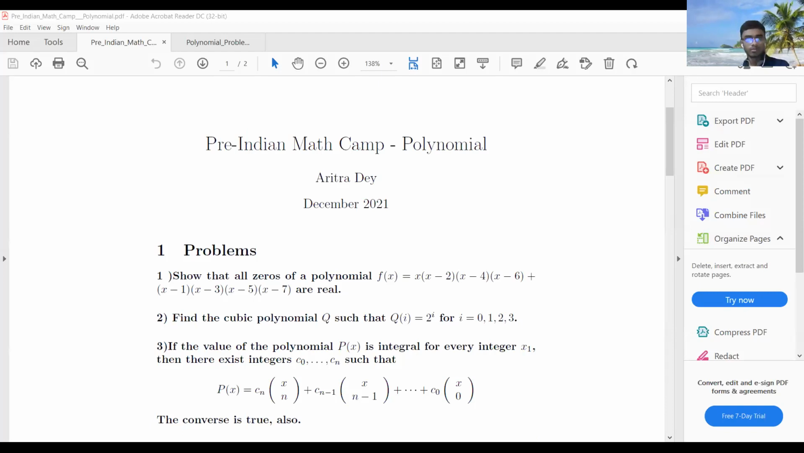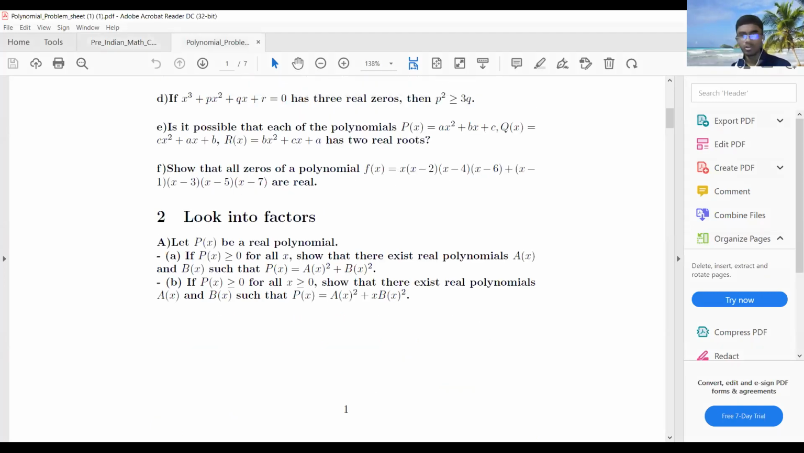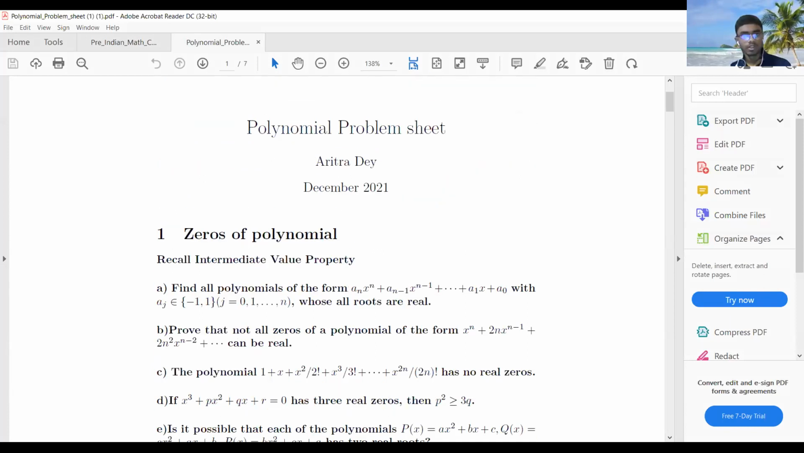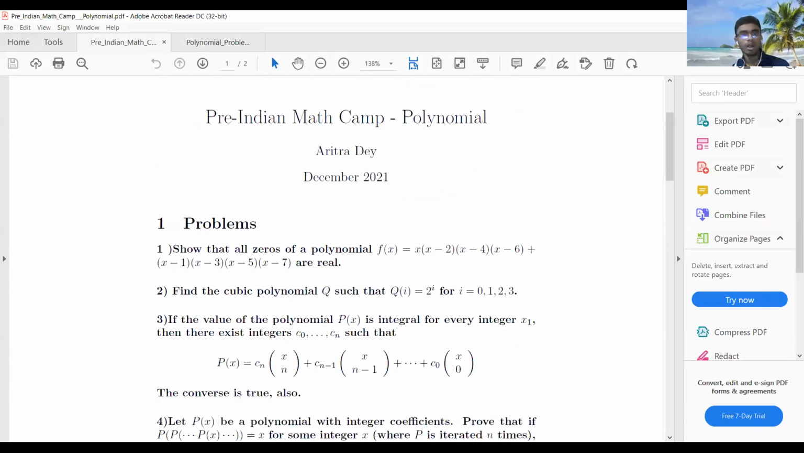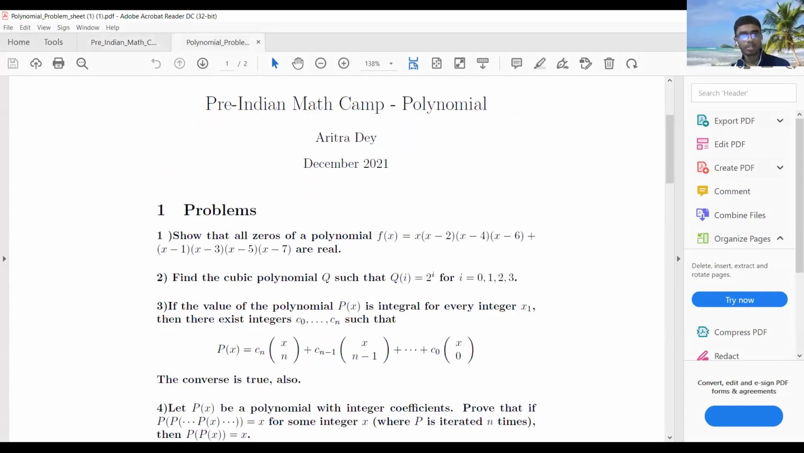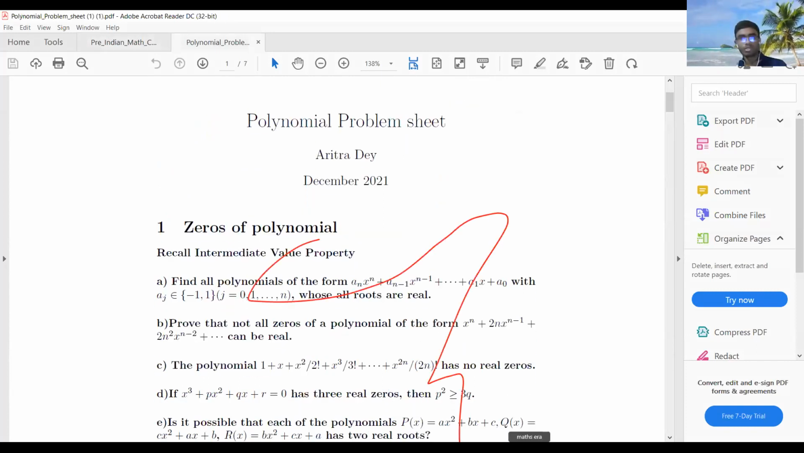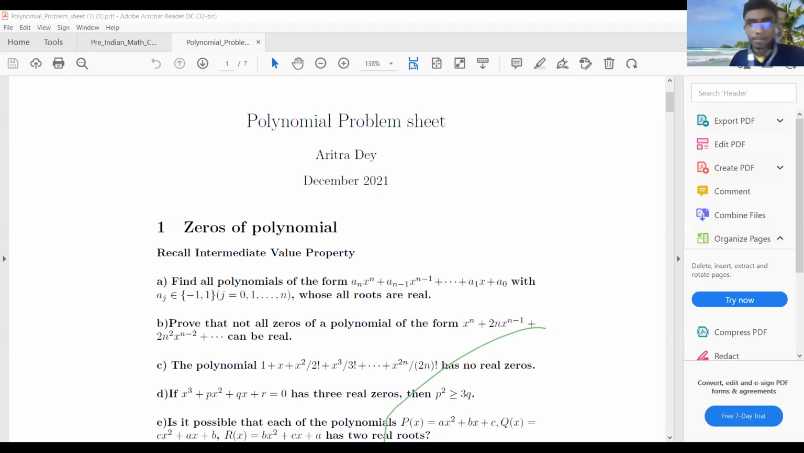All right. So I actually have 2 problem sheets. One is this one, another is this one. This one is particularly dedicated to this camp, but this one is also helpful. Please do not write. So I will also take a few problems from this particular sheet. Okay. All right.